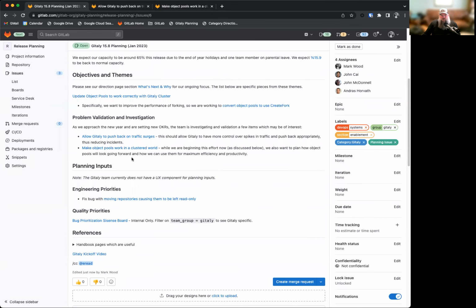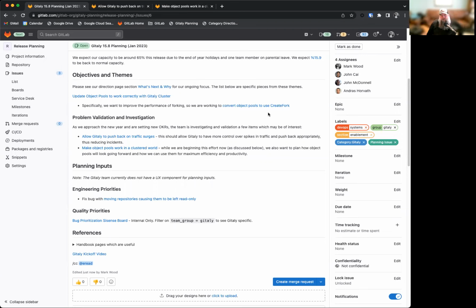Another one that's really important to us is how to make object pools work in a clustered world. We're beginning this effort now. We are prioritizing a couple things right off the bat. Slightly above, we're trying to convert object pools to use create fork. This is really important as it will dramatically speed up the forking workflow, which is an important workflow for some of our users.